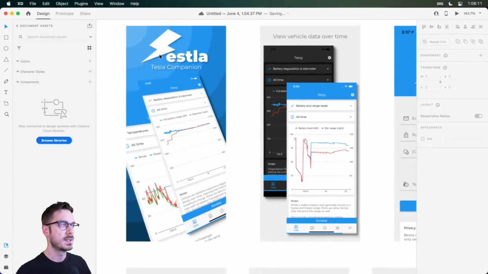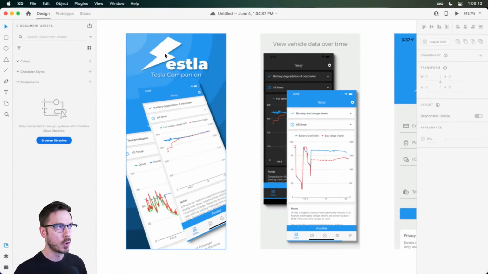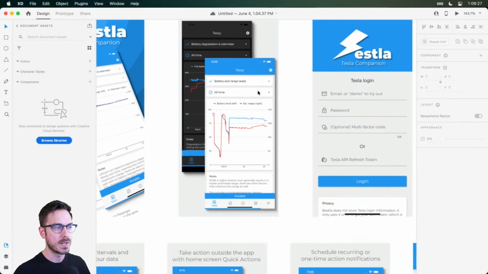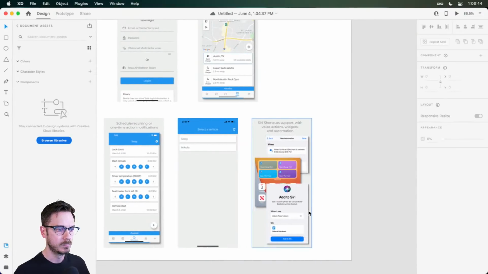All right, so taking a look at this, the logo has a nice little touch to it. It incorporates a lightning bolt, which signifies charging. I don't completely love the way that it's used as the B, so we're going to work on that a little bit. The home screen, which is this one over here, I believe. I like the fact that they have light and dark mode, but the home screen, when I was using it with my car, was a little bit confusing. I didn't really know exactly what it was.